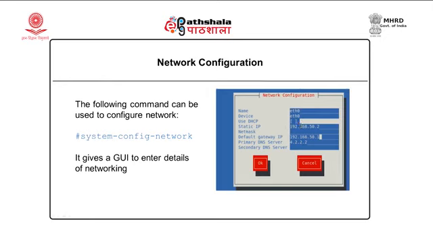If we are using a client for networking purposes, if it is a dumb client, then we generally prefer DHCP. As you have seen in railway reservation, there are dumb terminals, or if there is a thin client system, that will be a dumb terminal. In those circumstances we enable DHCP, but if it is a server, in most of the cases we provide a static IP. So, this is one way of configuring the network.